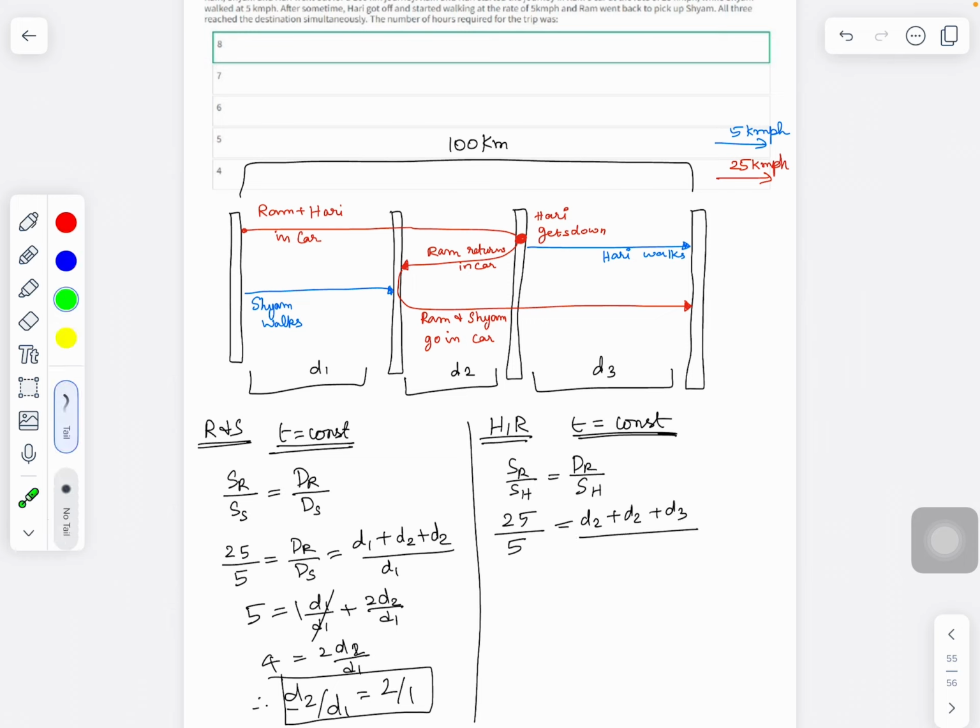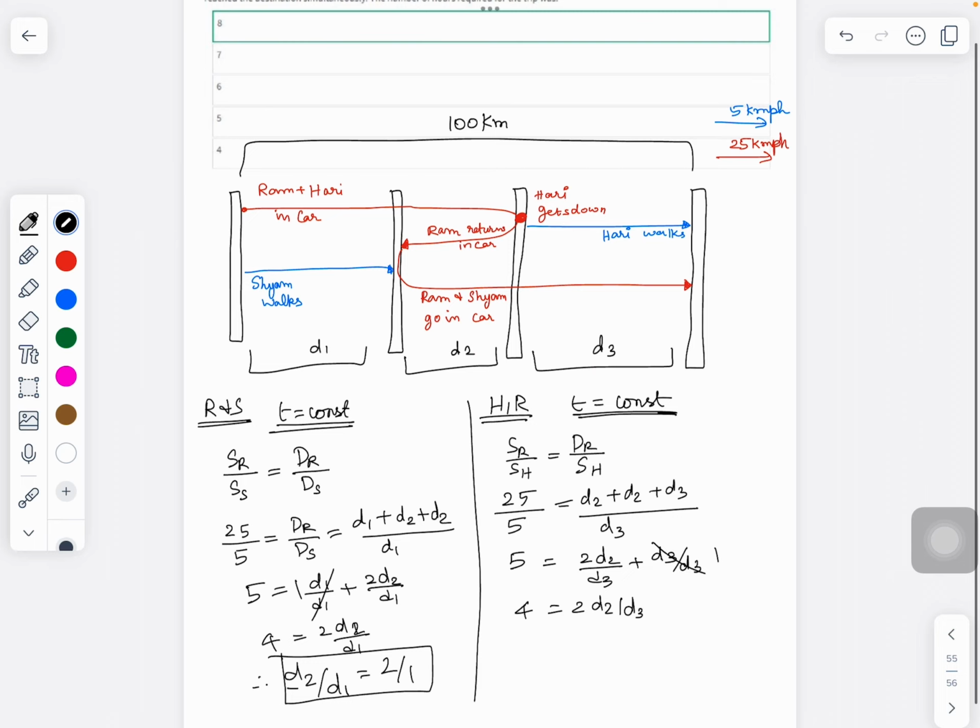Hari was just traveling this journey, which is d3. So 5 equals 2 d2 by d3 plus d3 by d3, and this is 1, bring to the other side. So what I'll get is 4 equals 2 d2 by d3.